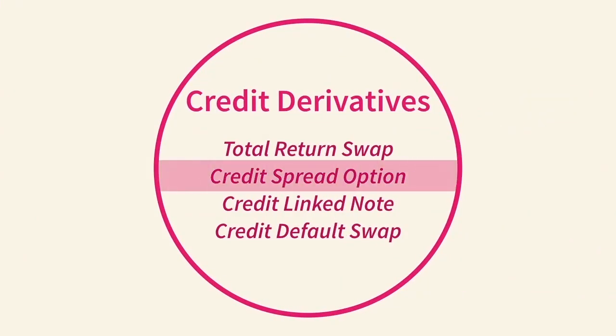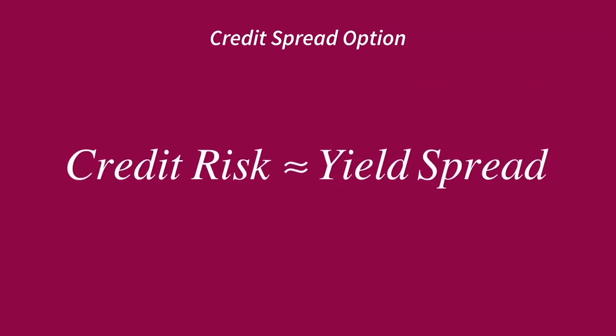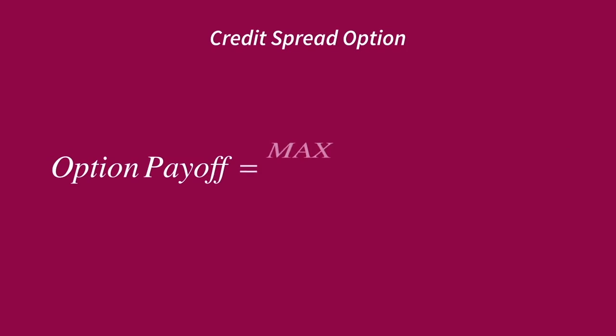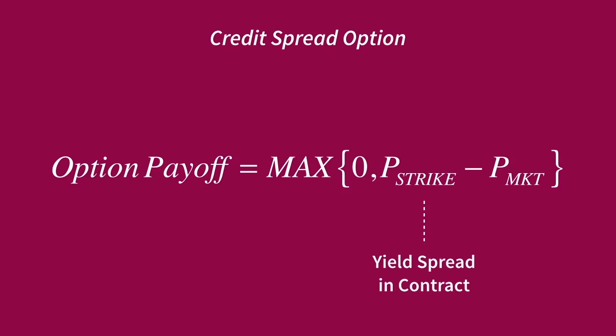Next, we have credit spread options. What you need to remember here is that the yield spread between a bond and the relevant benchmark is an indication of credit risk. These options have a yield spread as their underlying, so it's like insurance on changes in the market's perception of credit risk for a certain issue. Remember that the payoff of a call option is equal to either zero or the difference between the strike price agreed in the contract and the price available in the market. In the case of a credit spread option, the strike price is the yield spread specified in the option contract. The market price is the yield spread on the date that the option would be exercised.